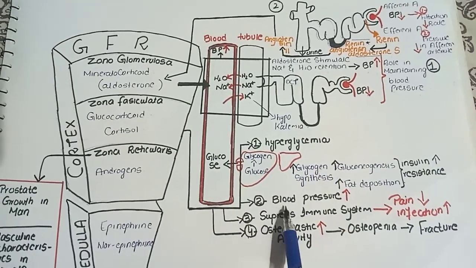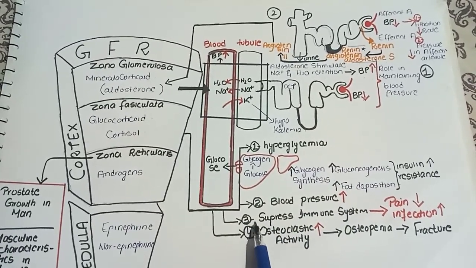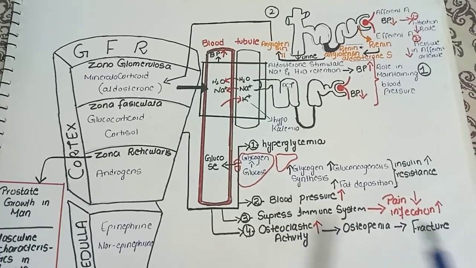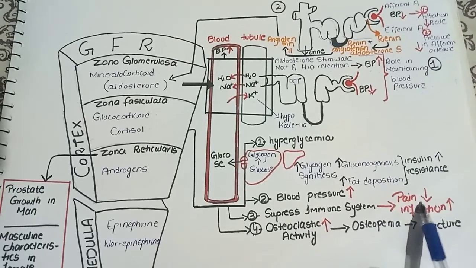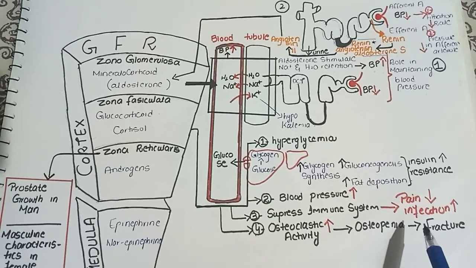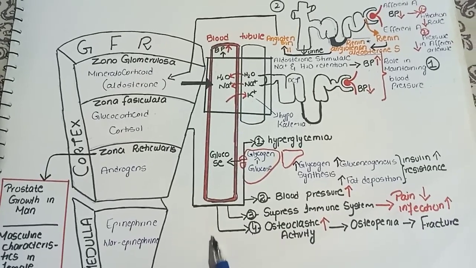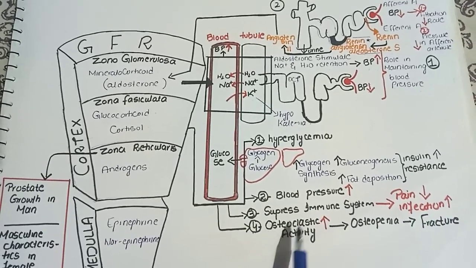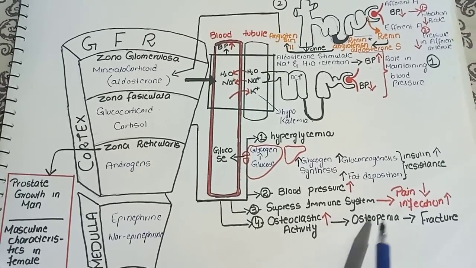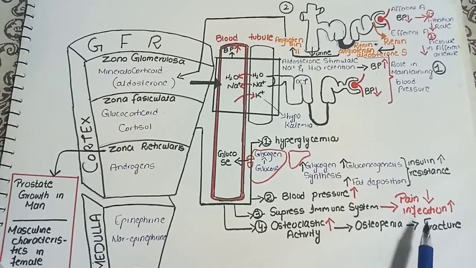The second effect is that it will increase the blood pressure. The third effect is that it will suppress the immune system. By this effect, the pain sensation within our body will be decreased, but the exposure and the possibility of infection will be greater. And the final and most important effect is that it will increase the osteoclastic activity, by which osteopenia will occur, and more frequent fractures will occur.